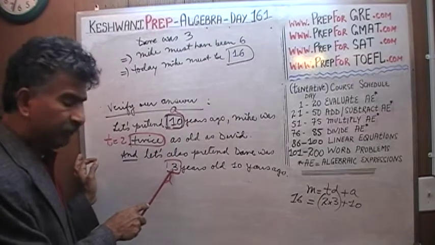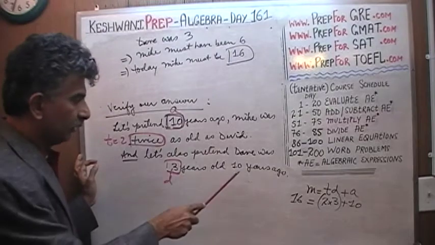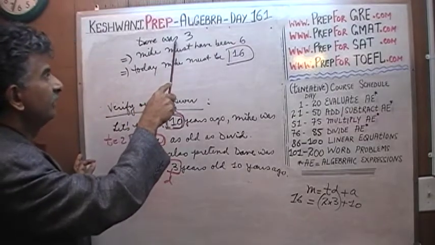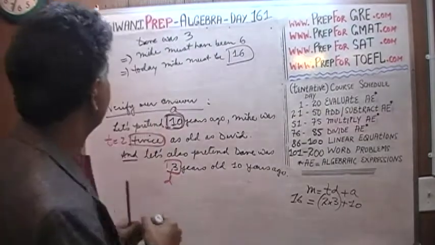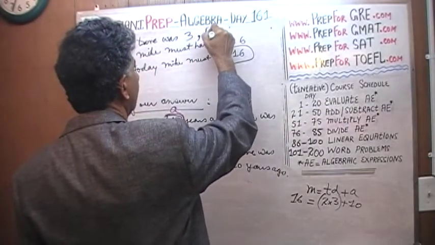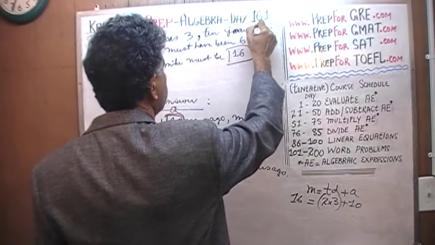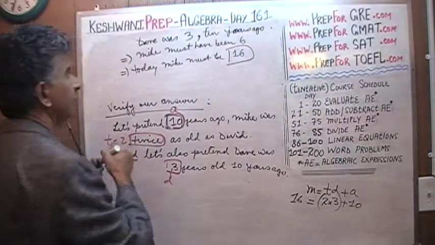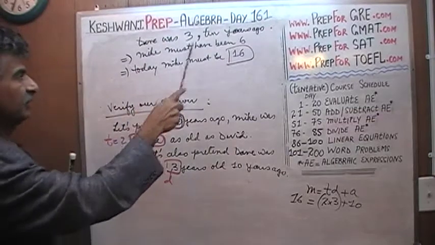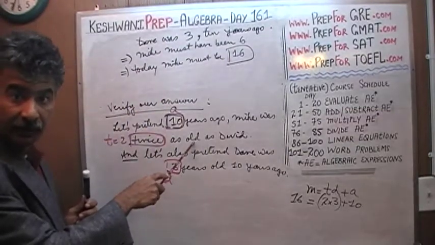If Dave was 3 years old 10 years ago, then that implies that Mike must have been 6, because we are told that Mike is twice as old as Dave 10 years ago.